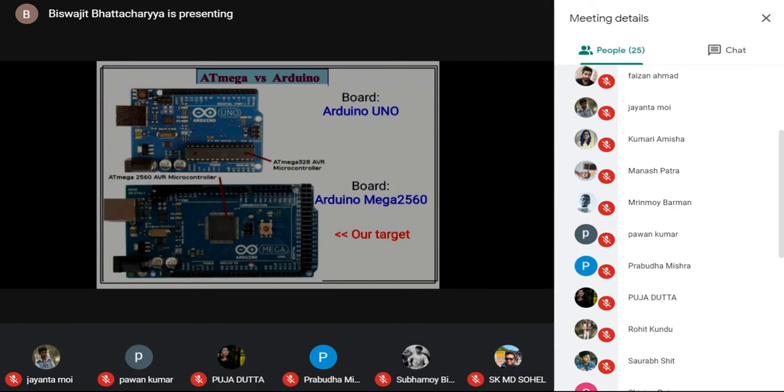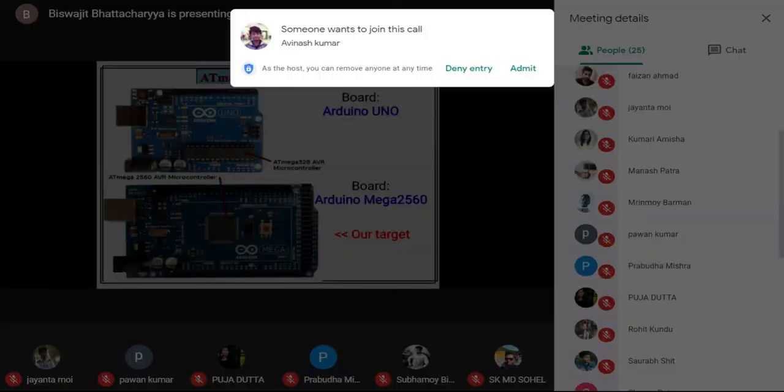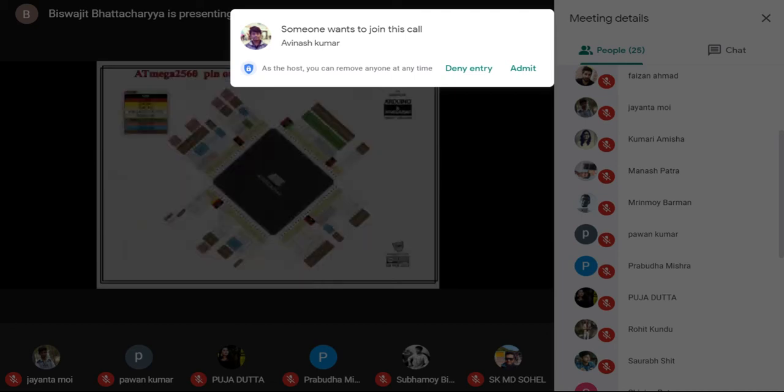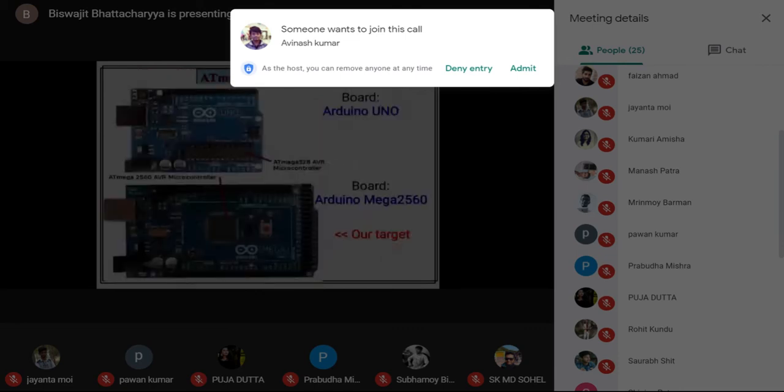In our present class, our target of illustration is the Atmega 2560 microcontroller. So we know that the Arduino board and the microcontroller IC are not the same. The microcontroller IC is one integral part of the board.